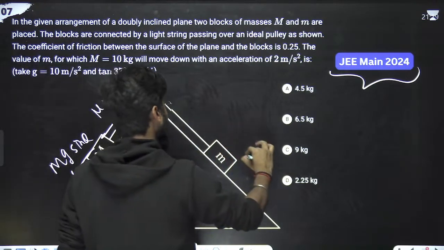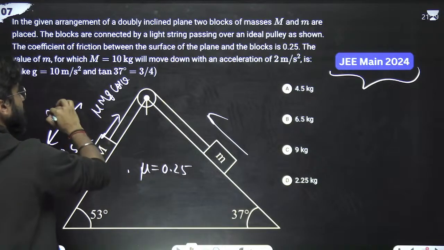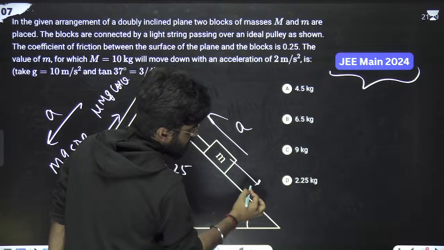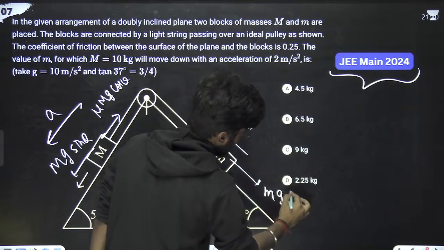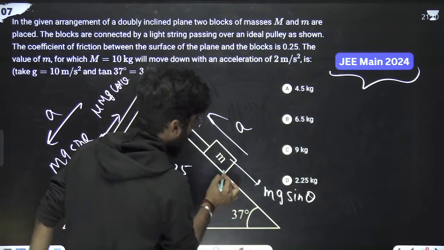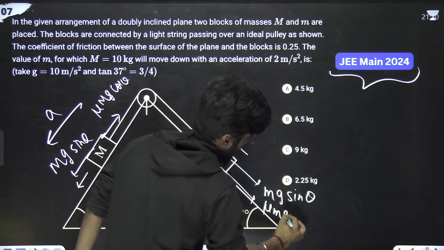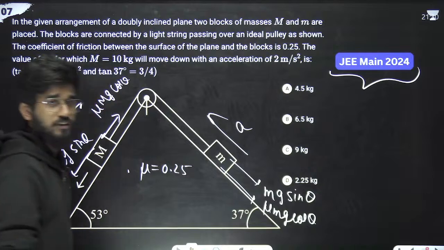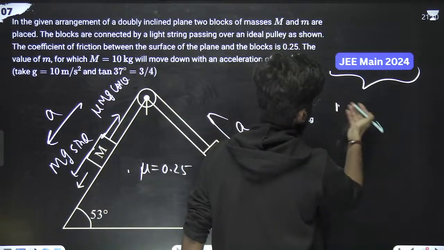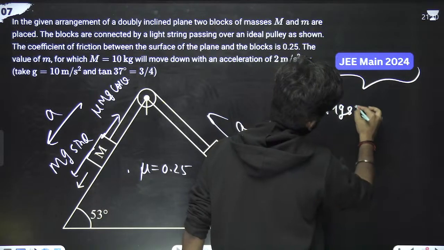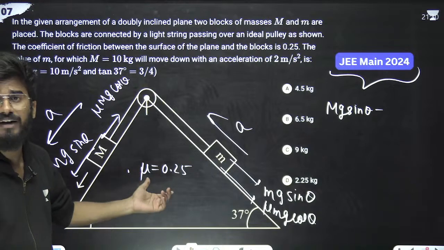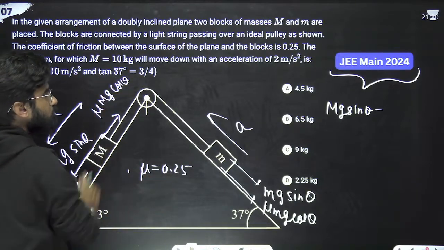Okay, since it is going upward, okay, it is going downward. Suppose that acceleration is A. Now since it is going upward, the mg sin theta will not change direction. Mg sin theta is in this direction. But friction will change direction. Since it is going upward, friction will act downward, means mu small mg cos theta. So the total force is capital Mg sin theta in the forward direction, minus backward forces. We will not consider tension because we don't have to find the tension. So the opposing force is mu mg cos theta.